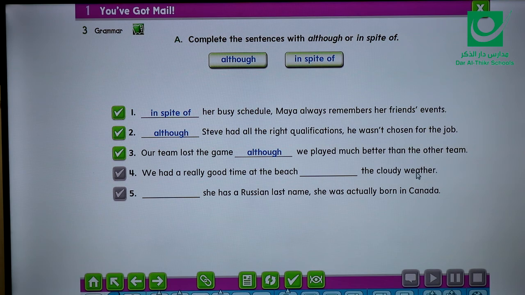The next one, we had a really good time at the beach. The cloudy weather. Well, the cloudy weather is not a subject and a verb. This is, yes, an adjective and a noun, so I have to use in spite of. The last one, she has a Russian last name. She was actually born in Canada. So again, she has, that means, yes, I have to use although because although is followed by a subject and a verb.